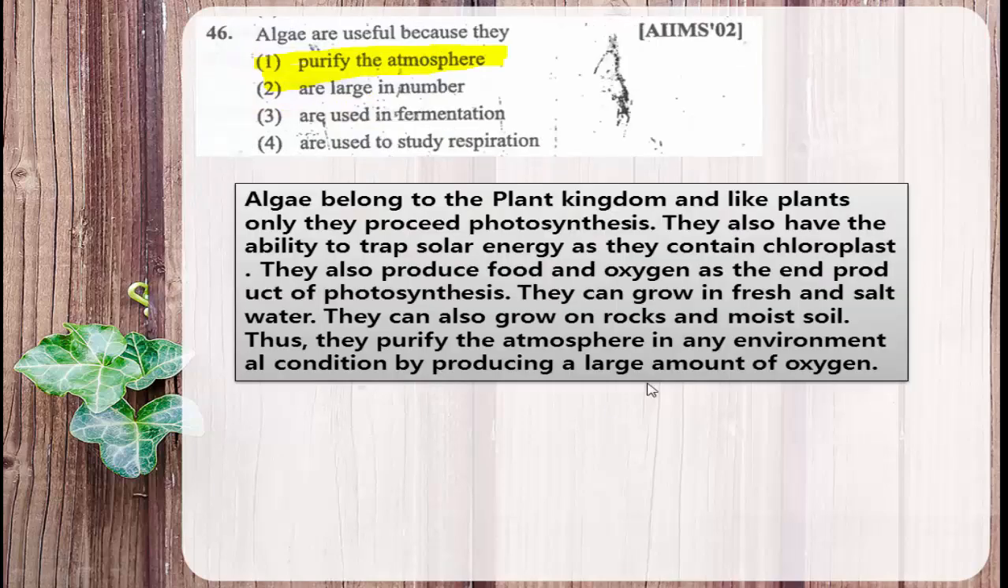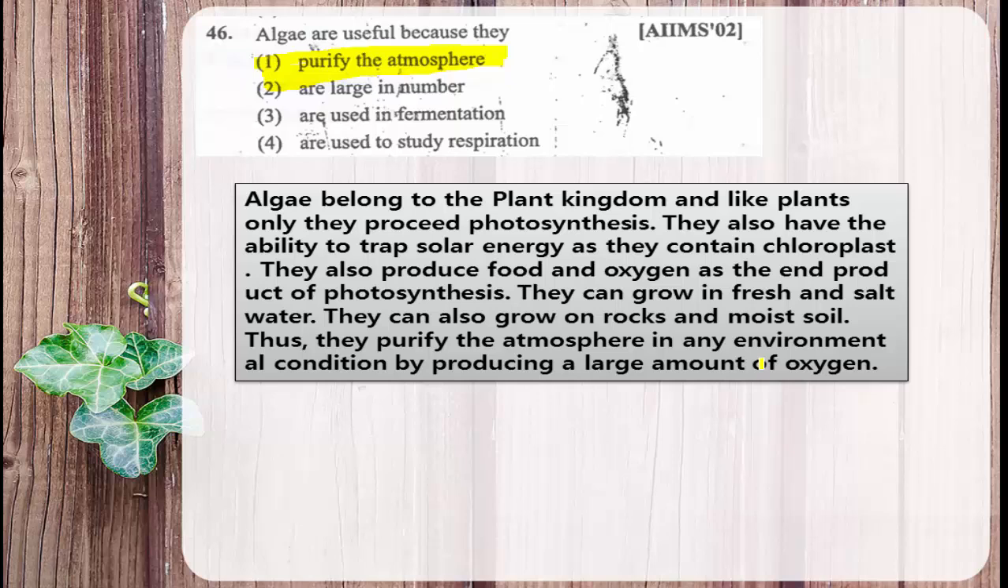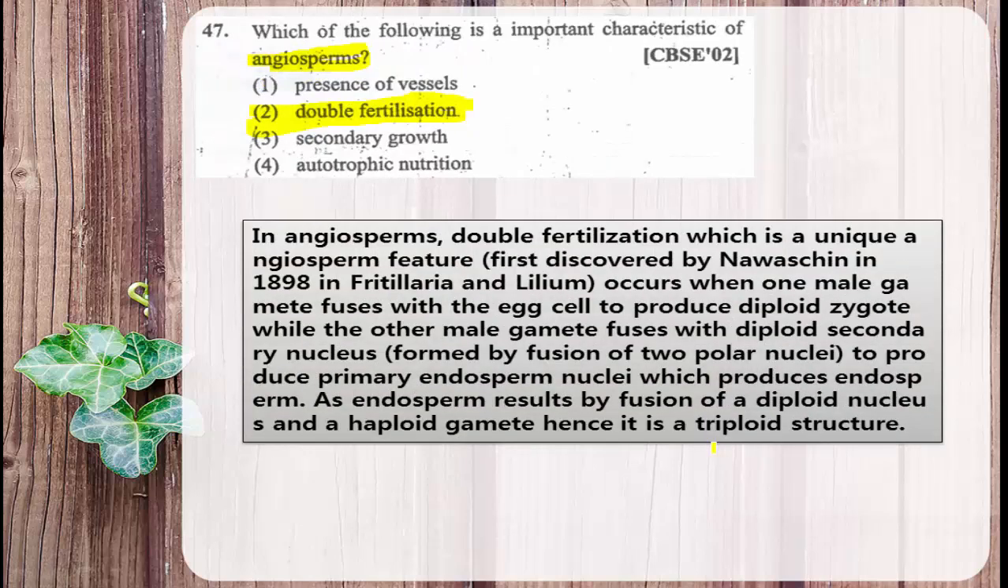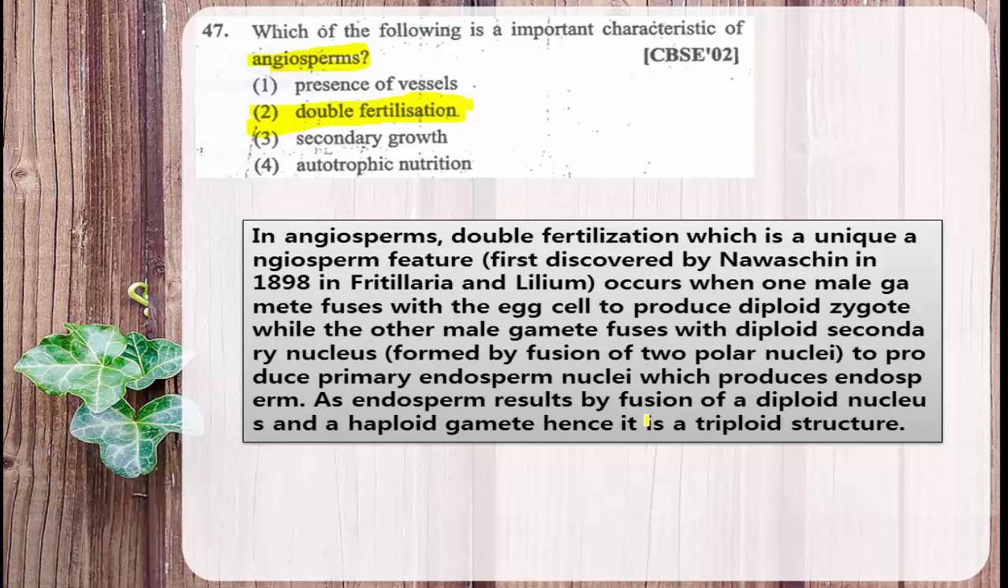The triploid structure produced as a result of double fertilization is nothing but, this is the question. The triploid structure which is produced as a result of double fertilization is the primary endosperm nucleus, and finally from that primary endosperm nucleus a triploid endosperm develops. So double fertilization gives rise to the formation of the diploid zygote and the triploid structure called the primary endosperm nucleus, which finally produces the endosperm.